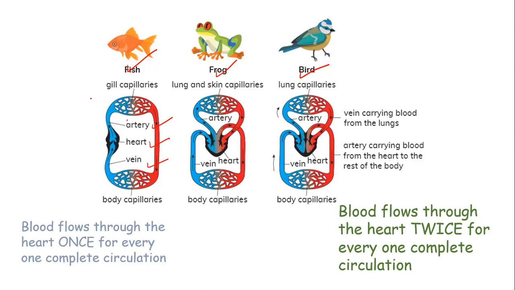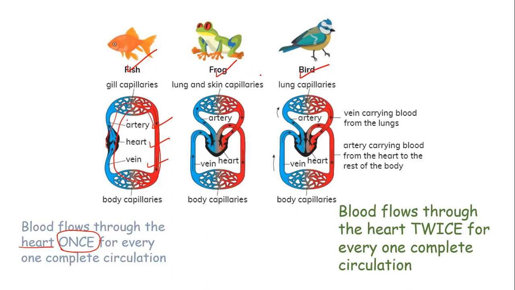In the circulatory system of the fish, the blood flows through the heart once for every one complete circulation. So we have one complete circulation and blood is going through the heart once.